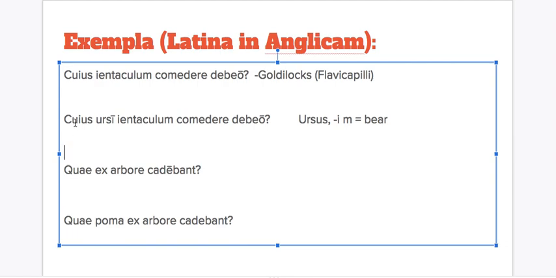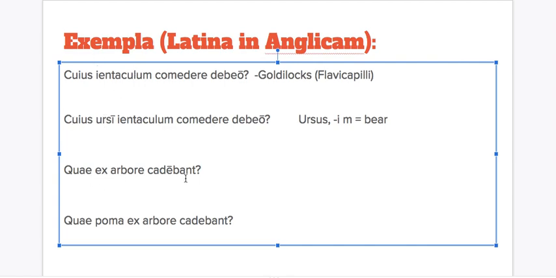And you're not going to say whose bears, right? Because that's not how interrogative adjectives work in English. We don't say whose bears, we say which bear's breakfast, ientaculum, debeo, should I comedere, eat. Okay? Which bear's breakfast? So here it was whose breakfast, here it's which bear's breakfast.